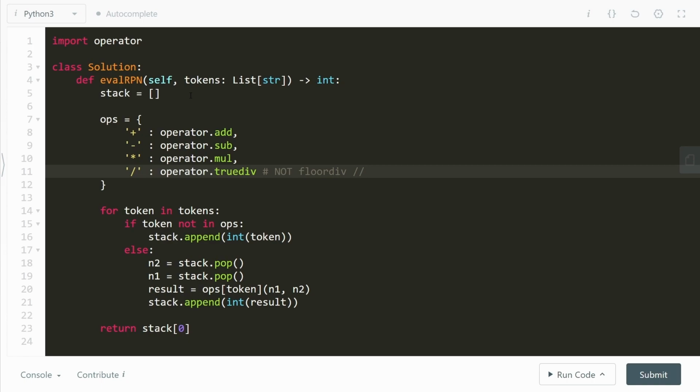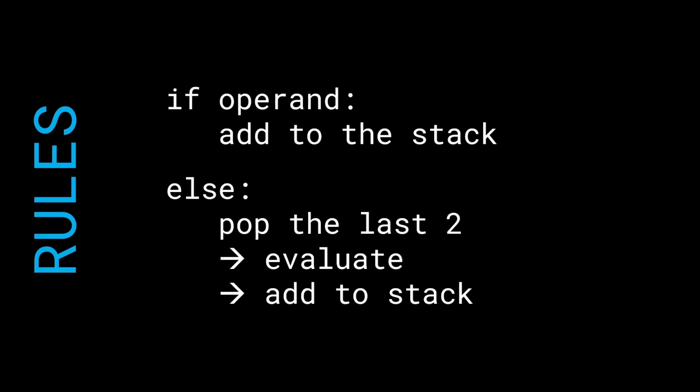In Python, do not do double slash, because that is floor div. That does not work as you want, and is going to give you issues when it comes to negative values. I won't go into much more detail on that. You can go check out some of the links down below. Anyways, what we're going to do next is iterate over the tokens given in the input. So what was the goal?